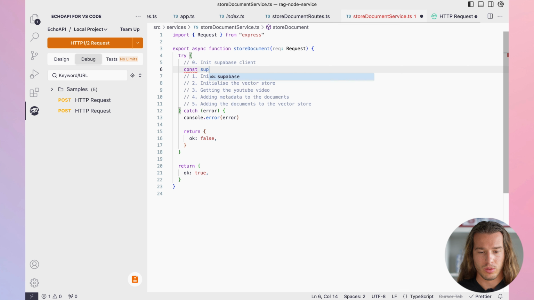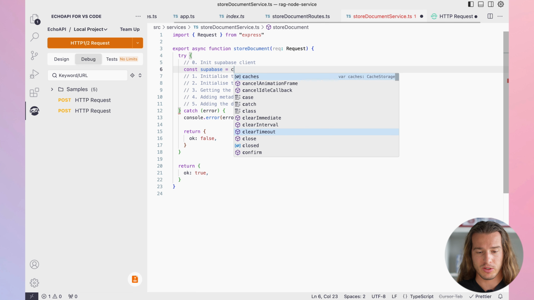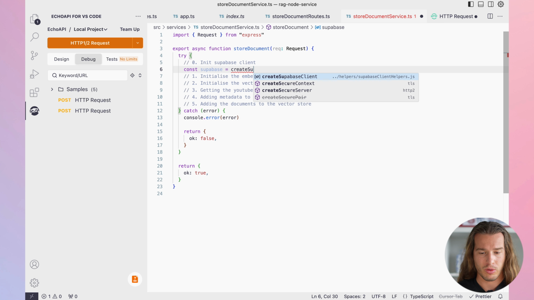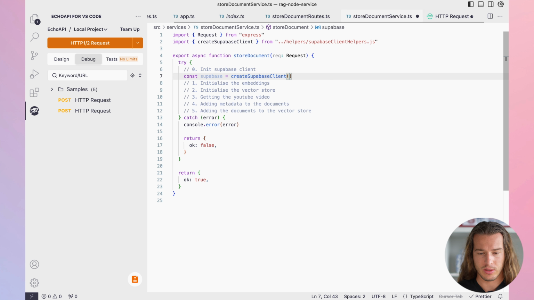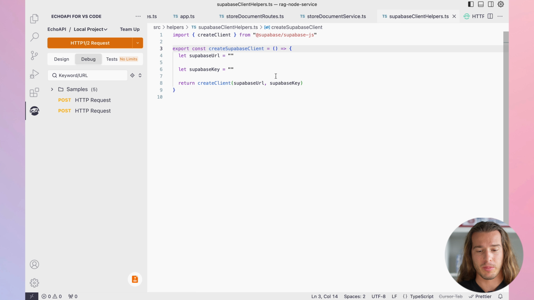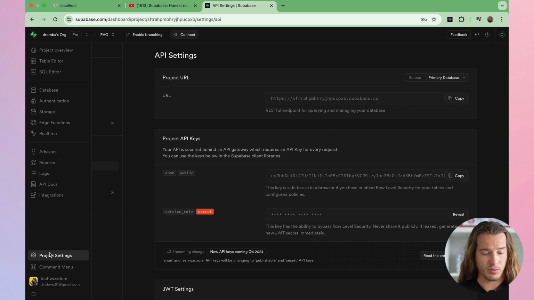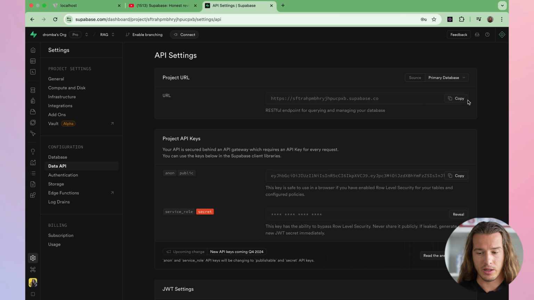First, we're going to initialize the Supabase client. So we do supabase is createClient. For createClient, I'm using a super simple helper that I made. You only need to install supabase-js, and then you import createClient, and you just need to pass the Supabase URL and the Supabase service role key. So it's that hidden key. They are available in Supabase if you go to project settings, data API. Here's the URL. Let's copy it.